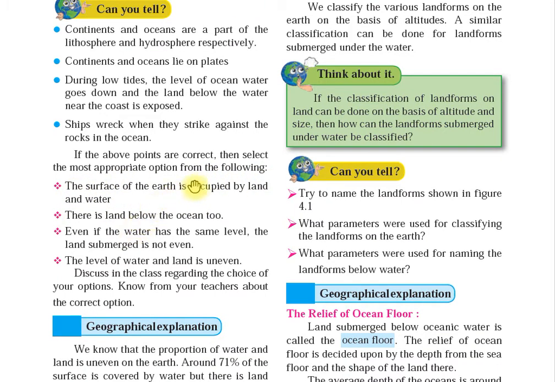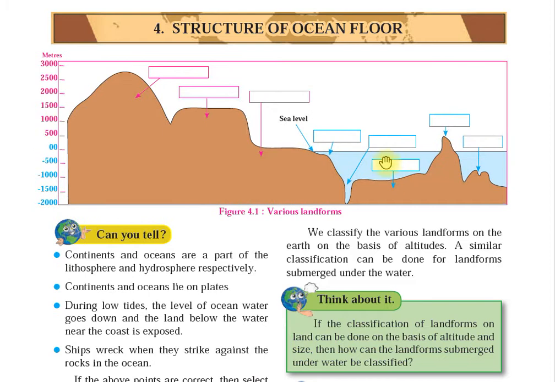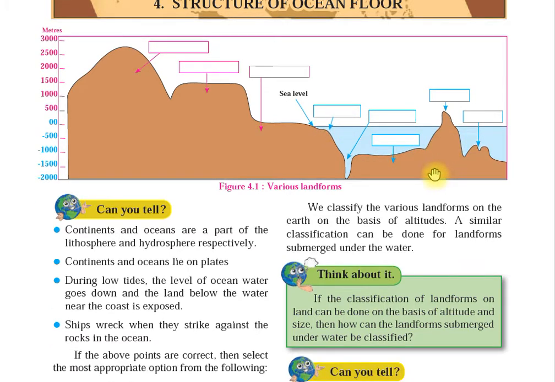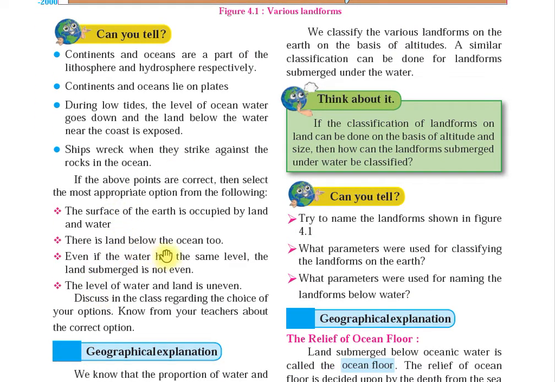The surface of the earth is occupied by land and water. Where we are staying, we all stay on the surface of the earth, and our earth is occupied by land and water. There is land below the ocean too. We will do all this labeling in detail. See, this is your ocean, and under the sea you have got land also.